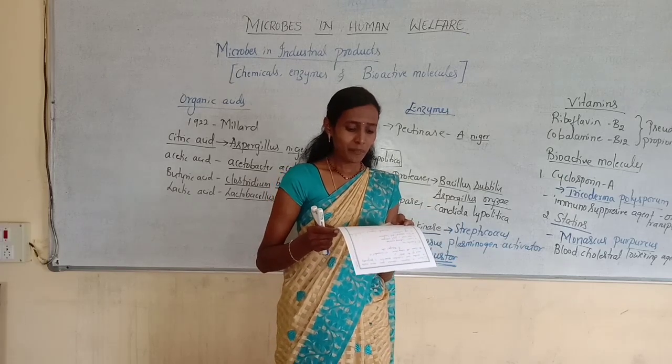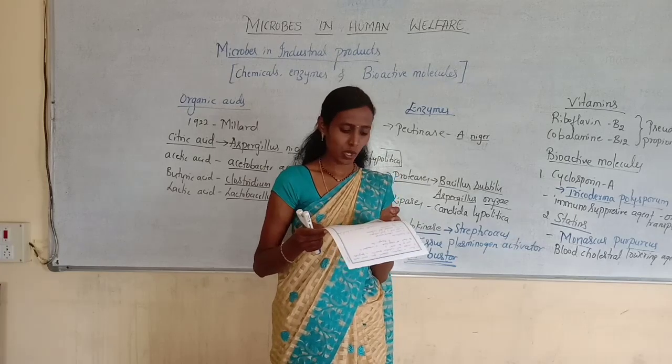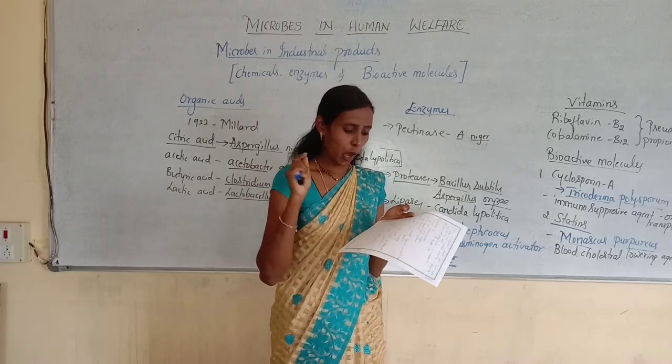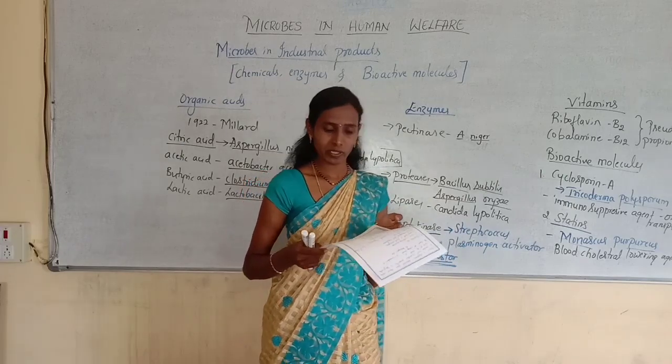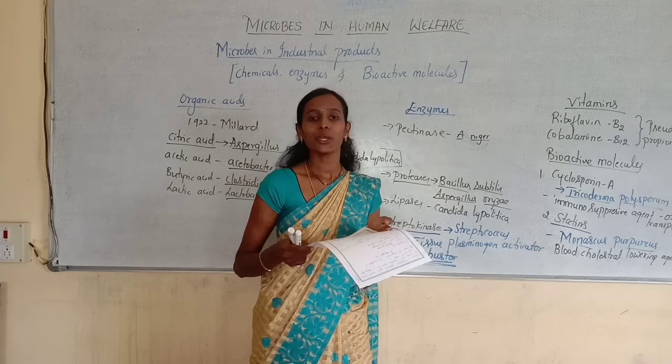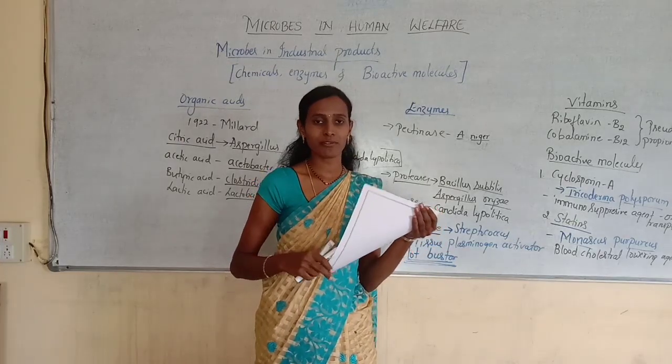And fifth question. The commercial production of ethanol is carried out by which organism? Option A Fusarium, option B Candida albicans, option C Saccharomyces cerevisiae, option D Candida utilis. You know that Saccharomyces is commonly used in the production of ethanol.